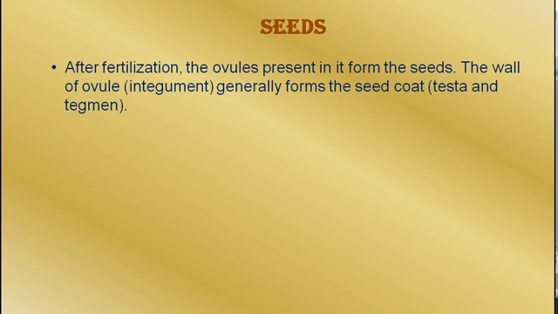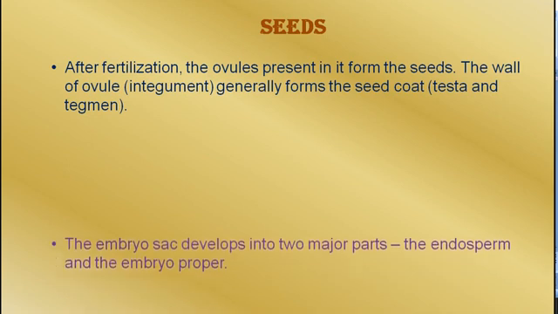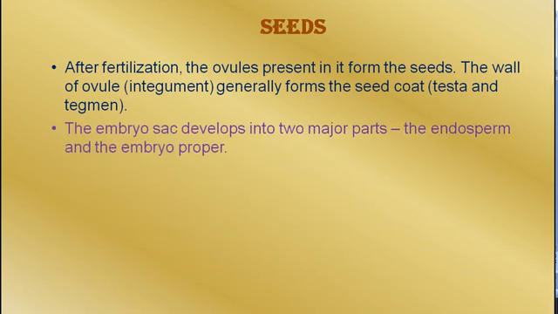After fertilization, the ovules present in it form the seeds. The wall of ovule, or the tegument, generally forms the seed coat, testa and tegmen. Now the embryo sac develops into two major parts, the endosperm and the embryo proper.